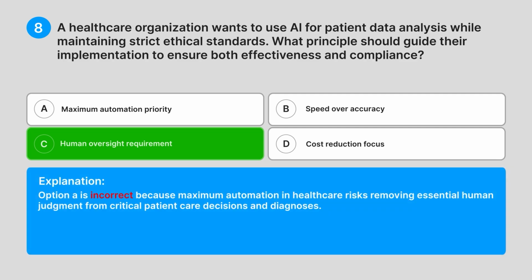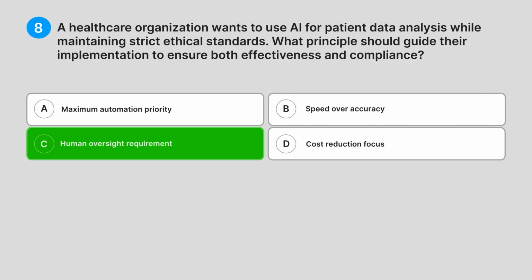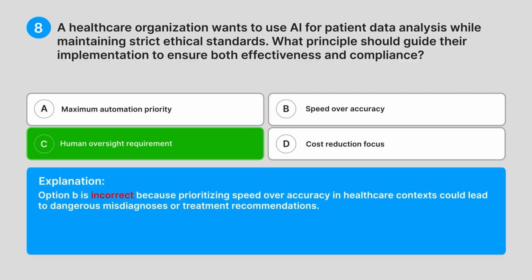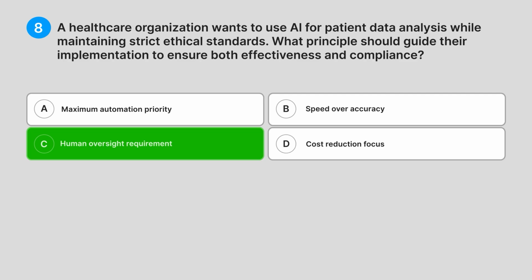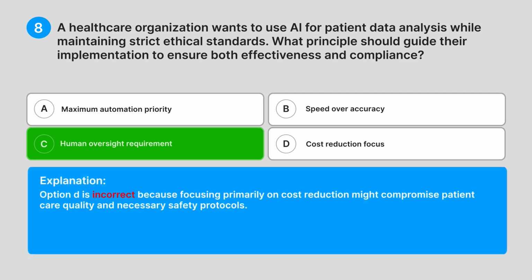Option A is incorrect because maximum automation in healthcare risks removing essential human judgment from critical patient care decisions and diagnoses. Option B is incorrect because prioritizing speed over accuracy in healthcare contexts could lead to dangerous misdiagnoses or treatment recommendations. Option D is incorrect because focusing primarily on cost reduction might compromise patient care quality and necessary safety protocols.